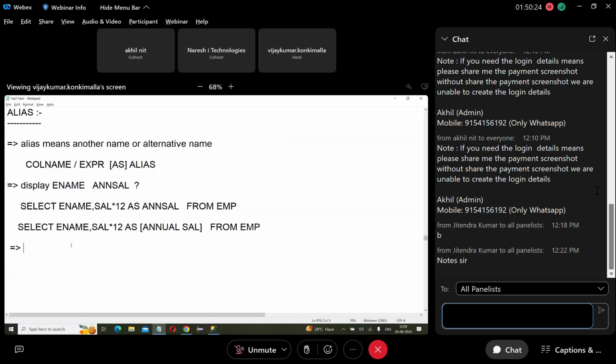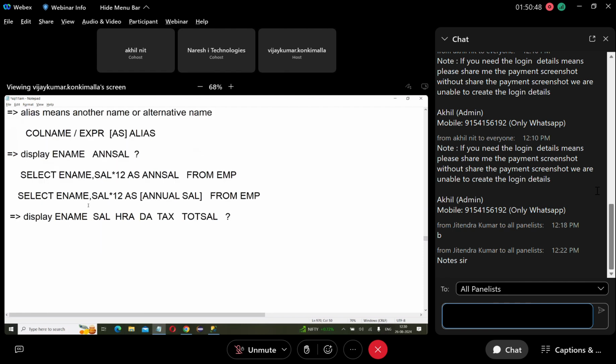Next, suppose I want something like this. I want to display ename, next salary, next one HRA, next one DA, next one tax, next one total salary: ename, salary, HRA, DA, tax, total salary. But what is there in the table? Name and salary are there, but all these other fields are not there in the table. We have to calculate them.